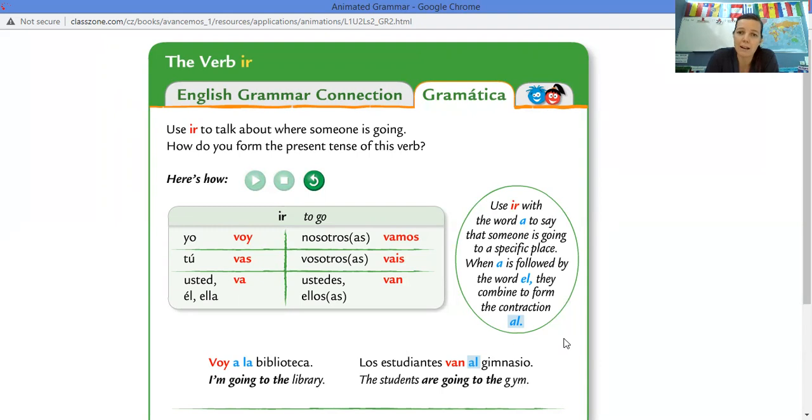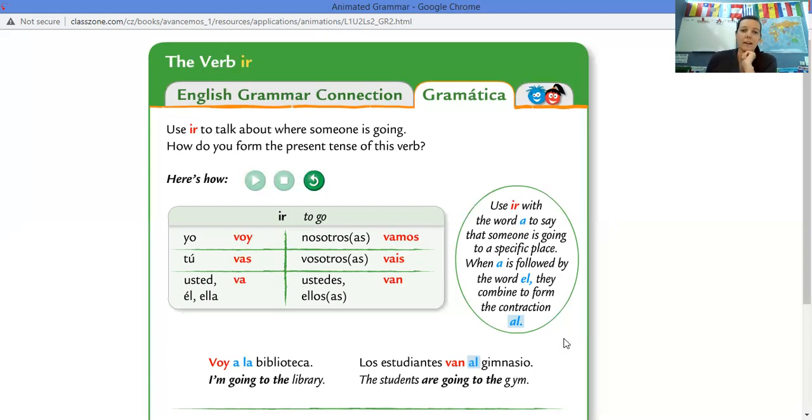So when a is followed by the word el, just like with they formed a contraction, right? With the L after it. So same thing here. When a is followed by the article el, meaning the, they combine to form the contraction al.